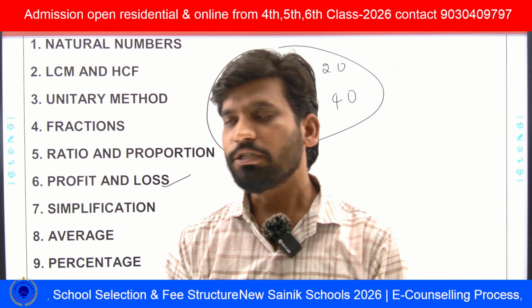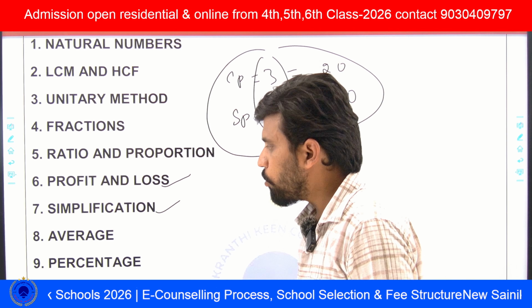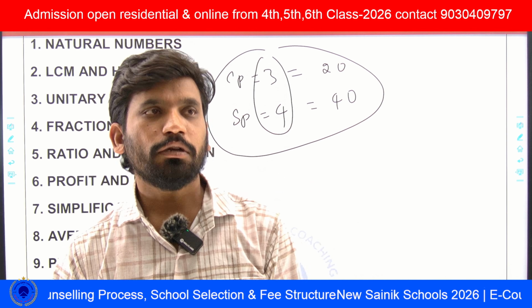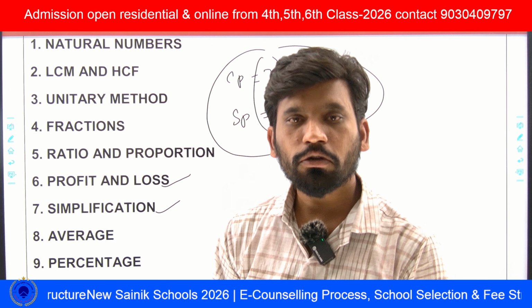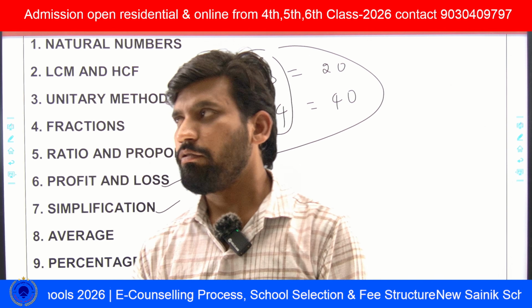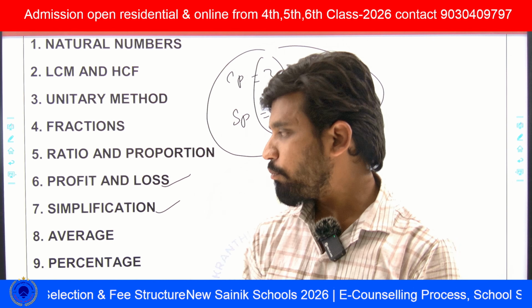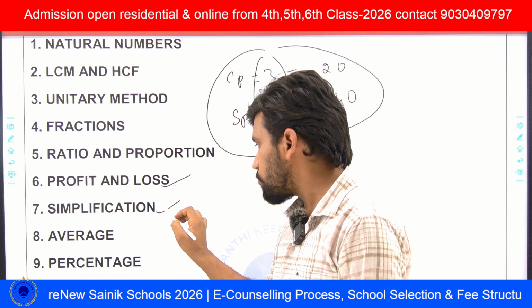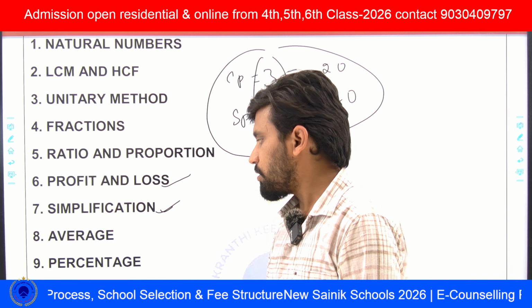Next, simplifications. In simplifications, mostly the students make mistakes in the simplification method because they don't know how to solve it. Most of the students don't follow the BODMAS rule. So one or two questions we can expect from simplifications.